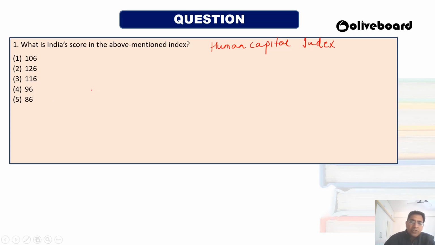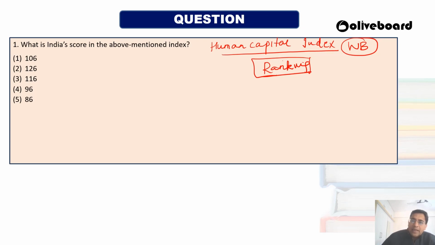If this type of question is asked, the Human Capital Index is a very important report published by the World Bank, so this index becomes very important, and you should know the ranking. You should know the rankings in the various reports in which India is doing well, from the World Bank, IMF, Asian Development Bank, and OECD. If any kind of ranking is published, you should know that. So the answer to this question is 116, the ranking that India has.